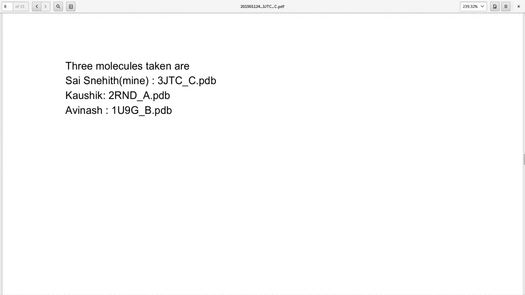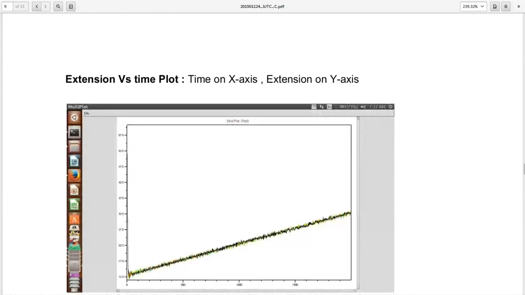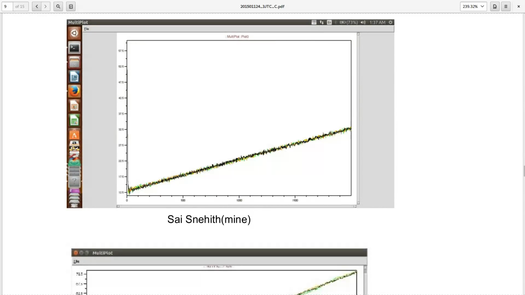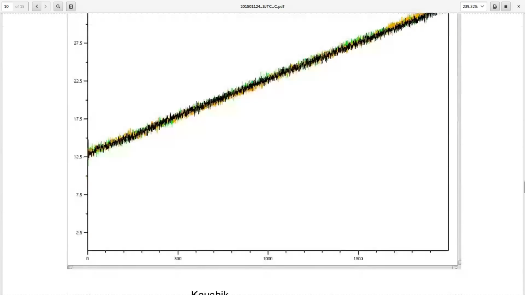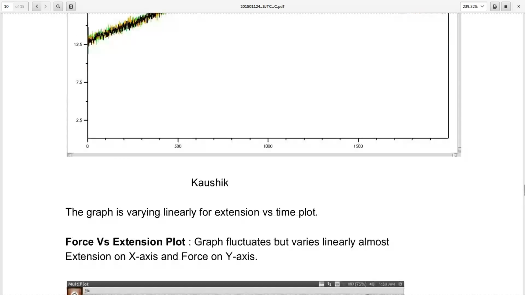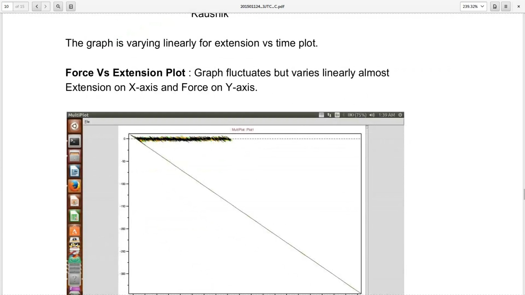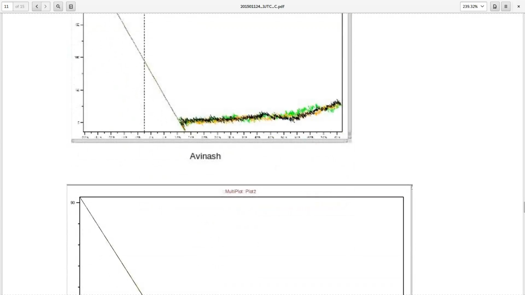Now the three molecules taken for comparison are 1, mine, 2, Kaushik's, and 3, Avinash's. The first plot is the extension versus time plot, with time on the x-axis and extension on the y-axis. This is mine, this is Avinash's and this is Kaushik's graph. The graph varies linearly for the extension versus time plot. Force versus extension plot: the graph fluctuates but varies almost linearly, with extension on the x-axis and force on the y-axis. This is my graph, this is Kaushik's and this is Avinash's graph.